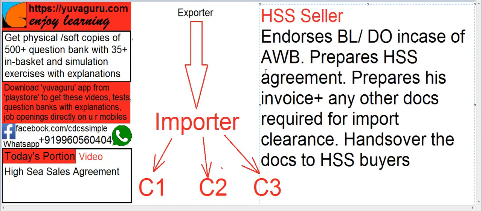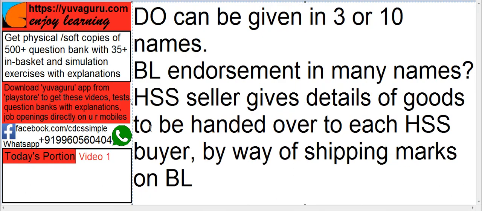So what does this importer do now? He is called the HSS seller. He endorses the BL, and in case of airway bill or any other non-negotiable transport document, he gives a DO in favor of all these 3 guys. Now the question arises: DO can be given in 3 names or 10 names or 100 names, but how can the BL be endorsed in many names?